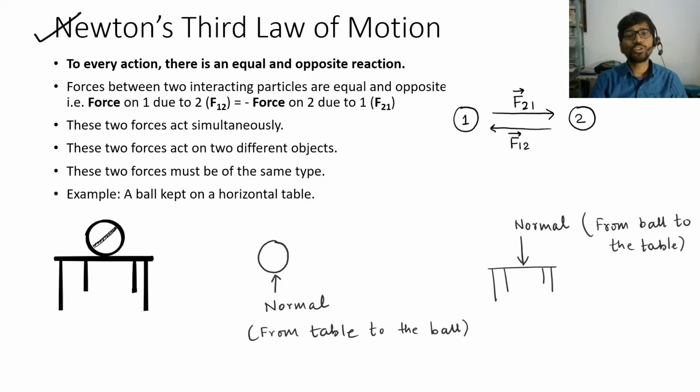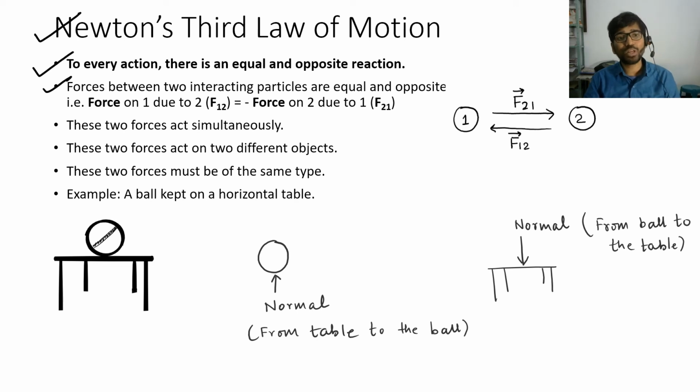Finally, Newton's third law of motion. It states that to every action there is an equal and opposite reaction. Suppose there are two interacting particles, particle 1 and particle 2. The interactive forces between these two particles will be equal in magnitude and opposite in direction. These two forces act simultaneously. These two forces act on two different objects, and these two forces must be of the same type: gravitational force, electromagnetic force, strong nuclear force, or weak nuclear force.